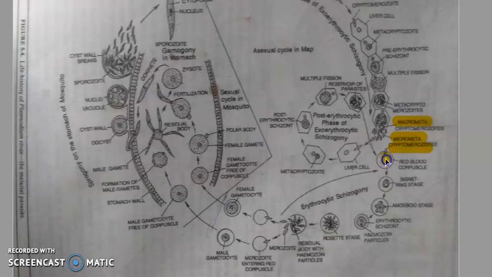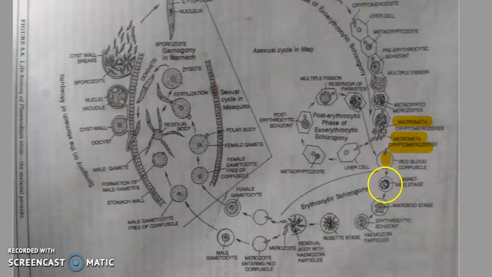So suppose this is the trophozoite. A central vacuole appears in the middle of this trophozoite, and due to this, the nucleus of the trophozoite gets pushed to one side, and that stage is known as signet ring stage.